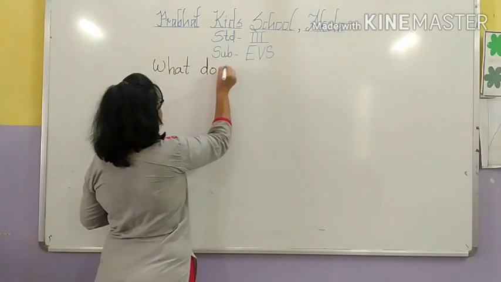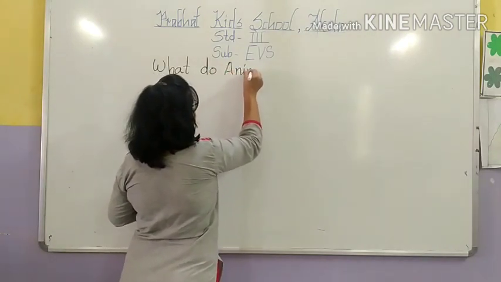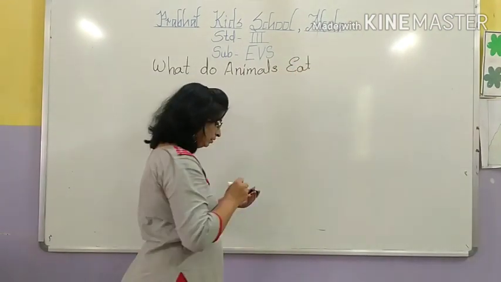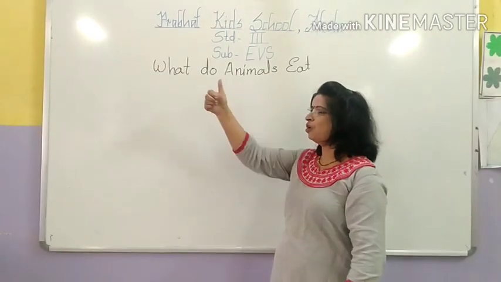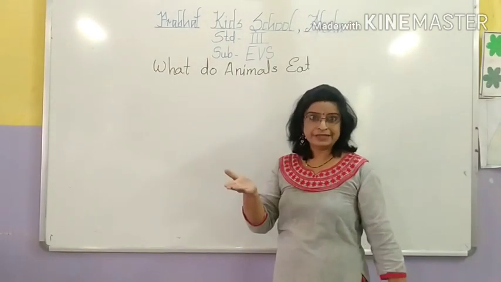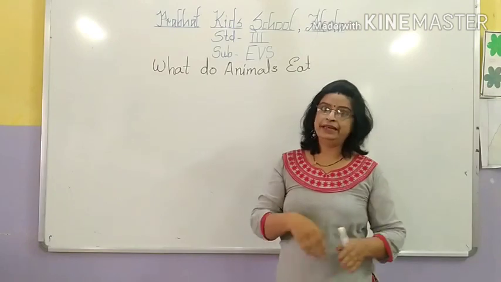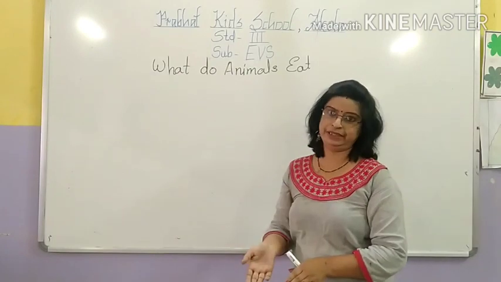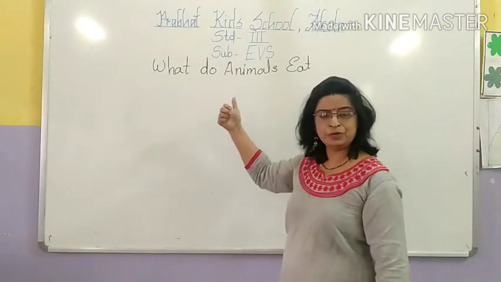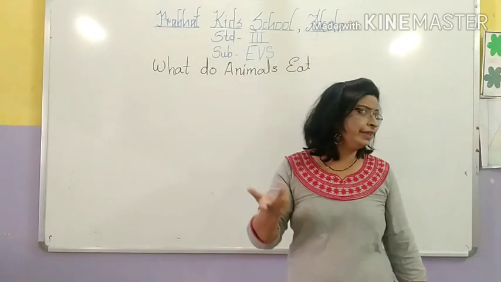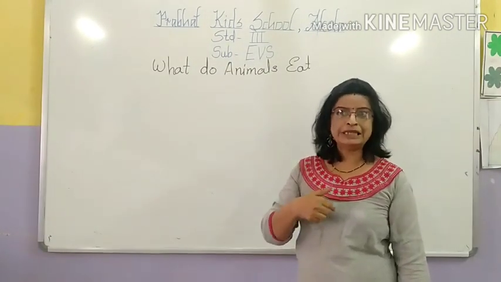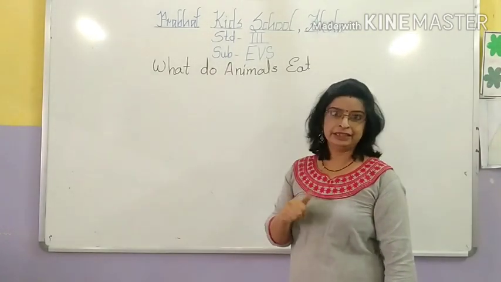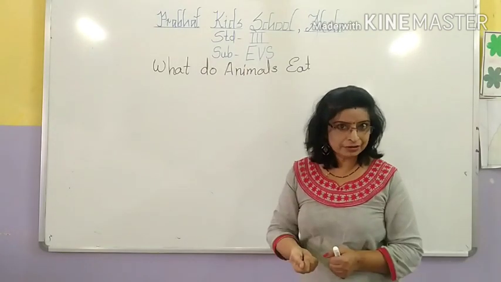What do animals eat? Now tell me students, all animals, birds, insects, it may be wild animals, it may be pet animals, it may be domestic animals, do they all eat the same type of food? No. From where do they get the food? Yes, animals get food from their surroundings. They need food for getting energy, for doing some work.